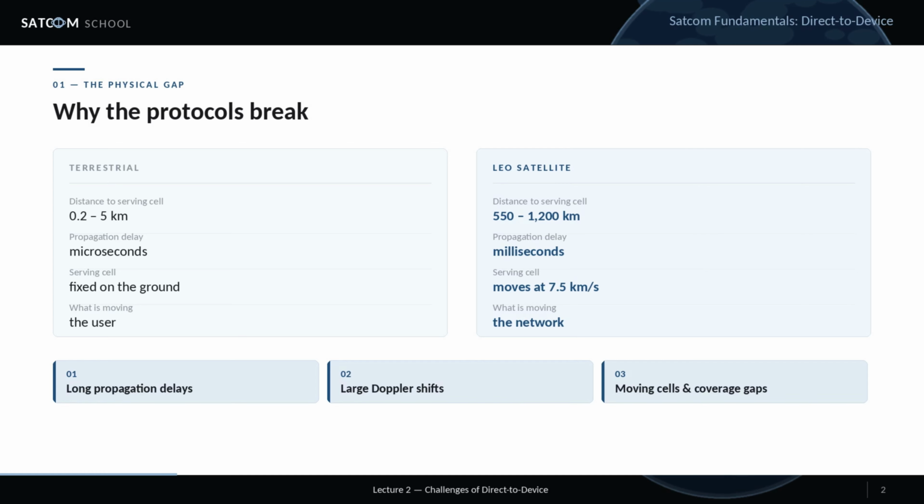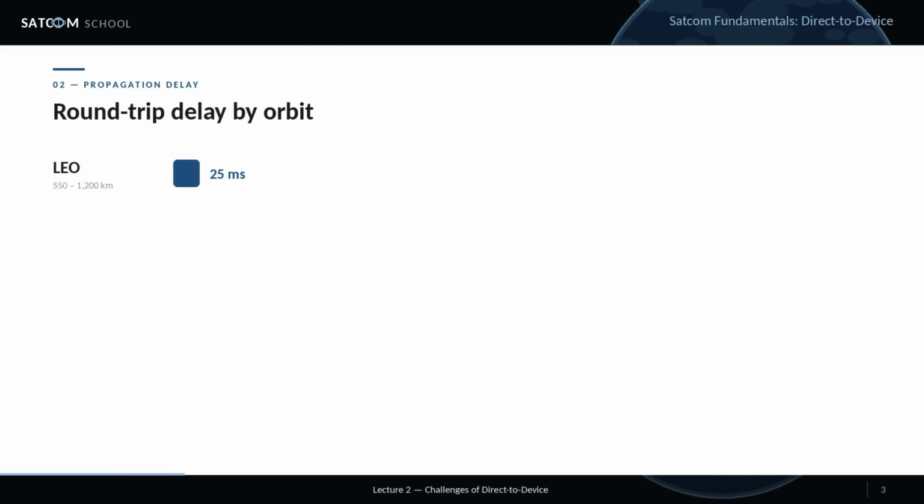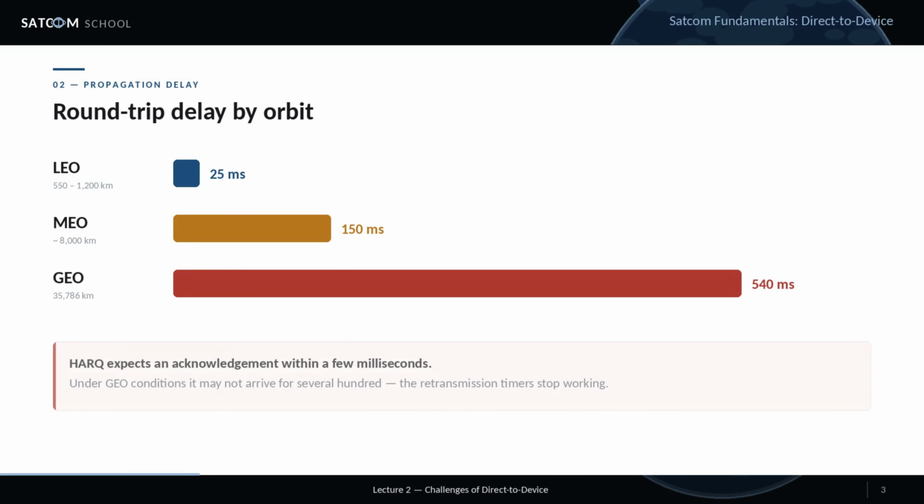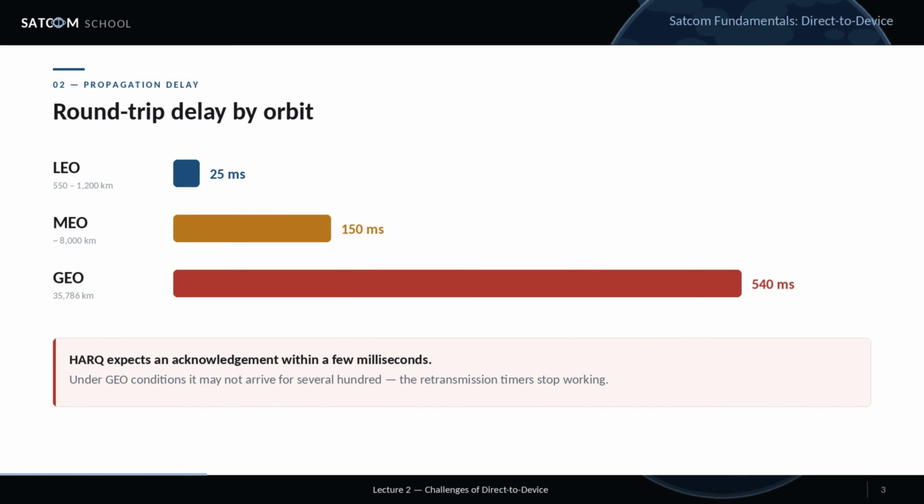Take delay first. Round trip is roughly 25 milliseconds in low Earth orbit, 150 in medium orbit, and 540 in geostationary orbit. For messaging, that is tolerable. For the protocol stack, it is not. Cellular signaling assumes acknowledgements, and scheduling decisions land inside tightly bounded windows. Push delay up by 2 orders of magnitude, and those assumptions collapse. Hybrid automatic repeat request expects an acknowledgement within a few milliseconds. Under geostationary conditions, it may not arrive for several hundred.